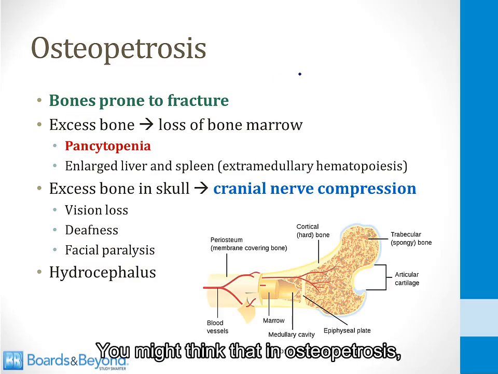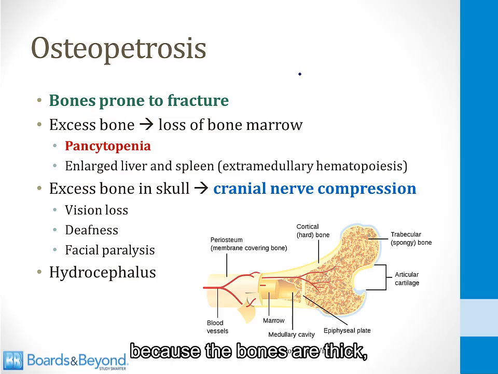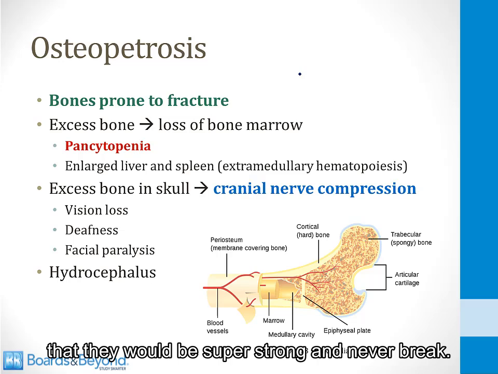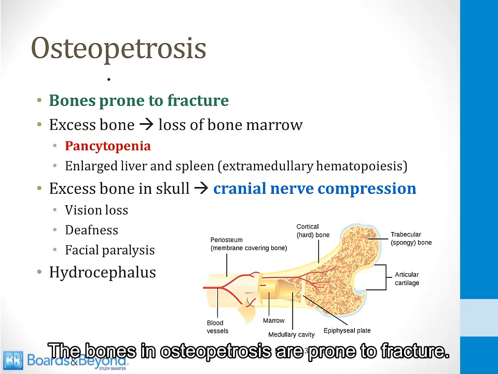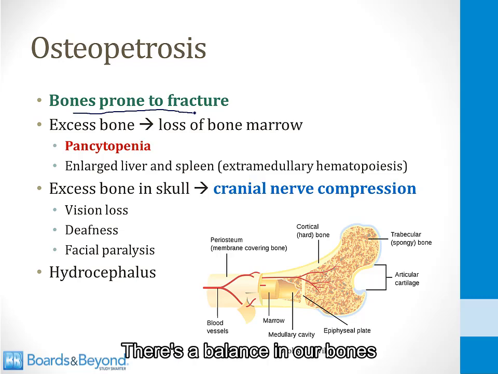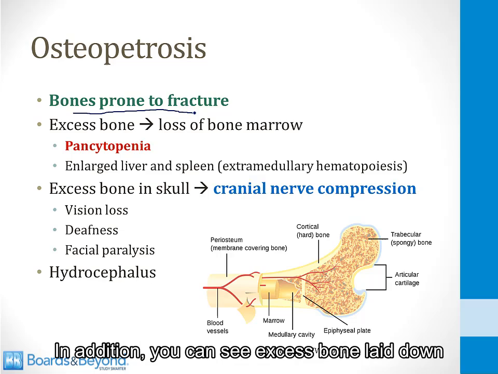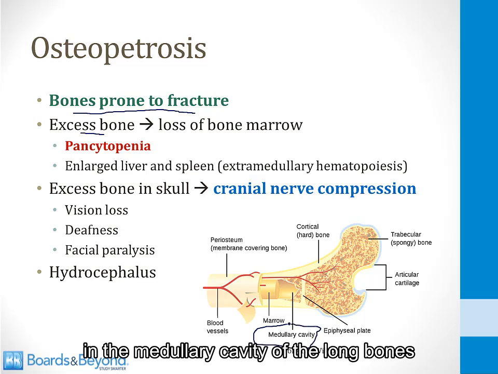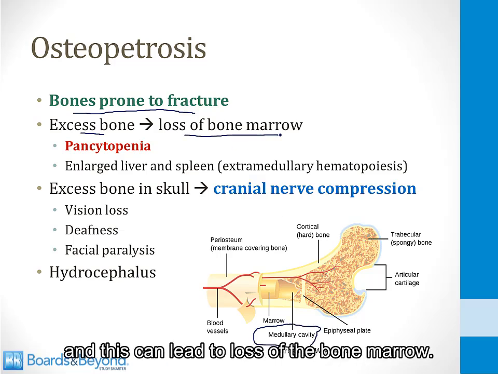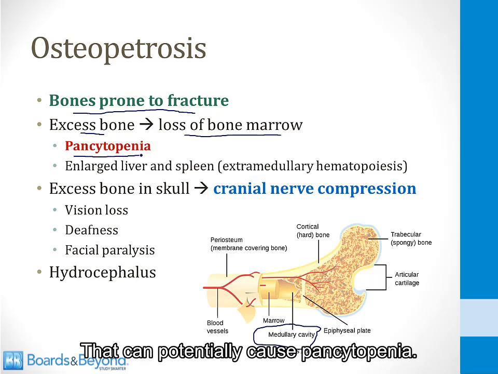You might think that in osteopetrosis, because the bones are thick, that they would be super strong and never break, but this turns out not to be the case. The bones in osteopetrosis are prone to fracture. There's a balance in our bones between strength and flexibility, and in osteopetrosis they lose their flexibility and therefore they easily break. In addition, you can see excess bone laid down in the medullary cavity of the long bones, and this can lead to loss of the bone marrow. That can potentially cause pancytopenia.